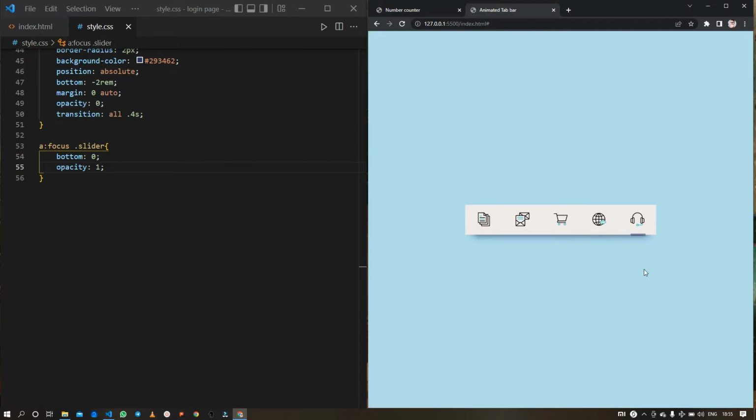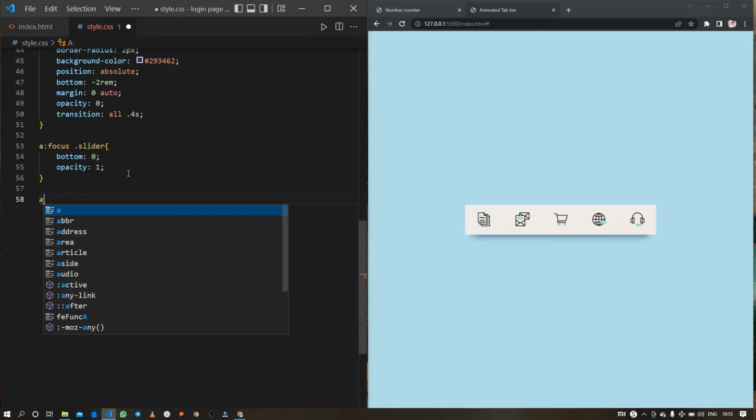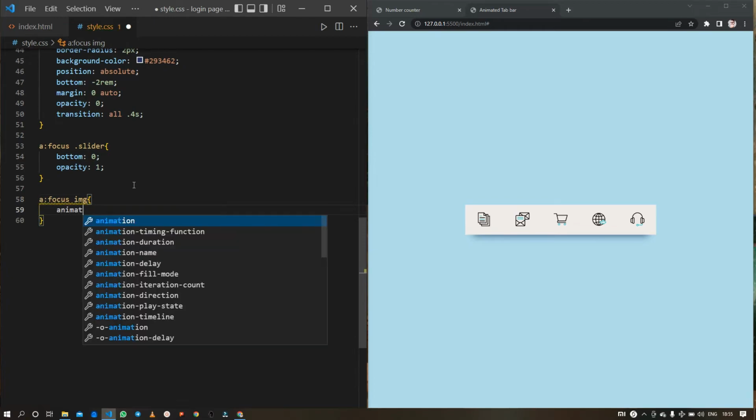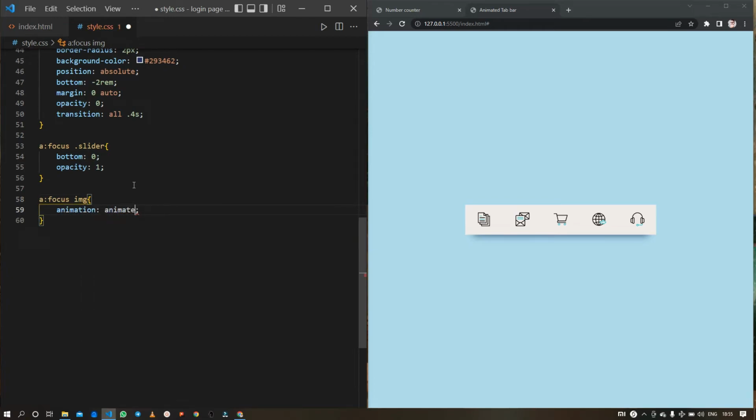Last but not the least, we are just remaining with the animation effect on these icons. So now we will concentrate on that animation and once again use the focus property on our anchor element and then target the image element and use the animation property and name it animate and give it a duration of 1 second.